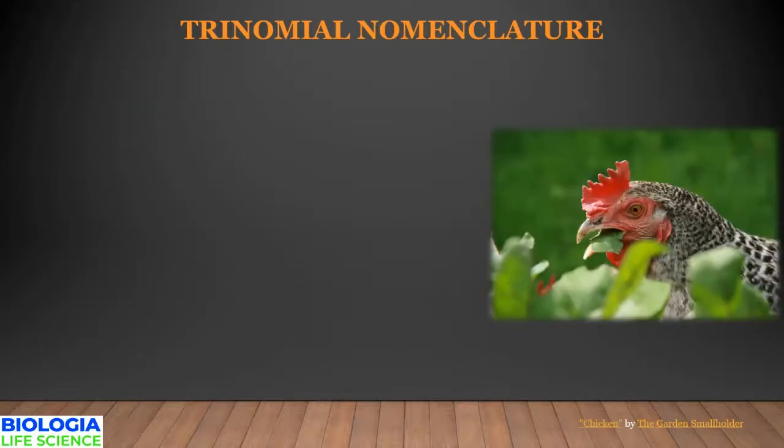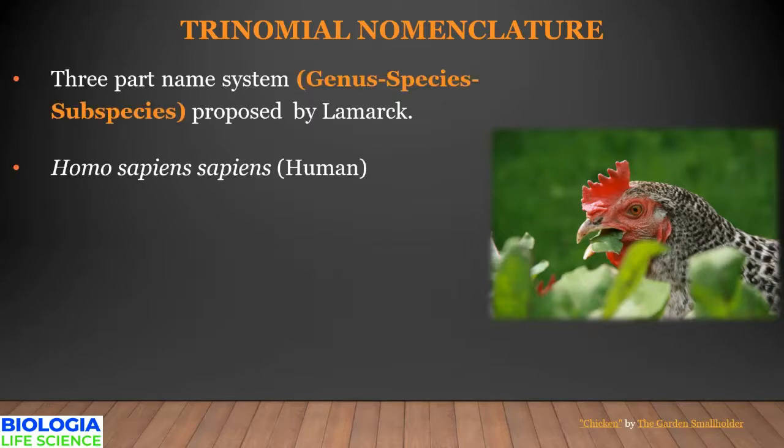Carl Linnaeus was considered the father of taxonomy and was the first one to use binomial nomenclature for organisms. But later on, Lamarck proposed a trinomial nomenclature to name living things at a rank lower than species. This system consists of a three-part name. The first is a generic name, the second is a specific name, and the third is a subspecies name.